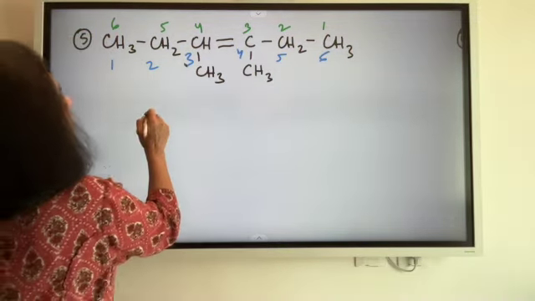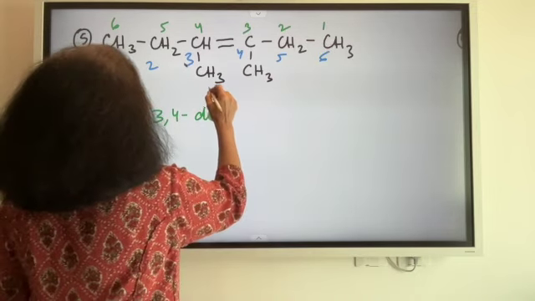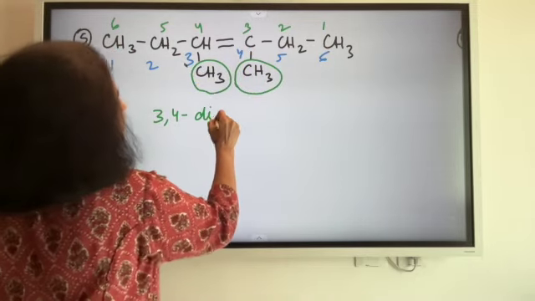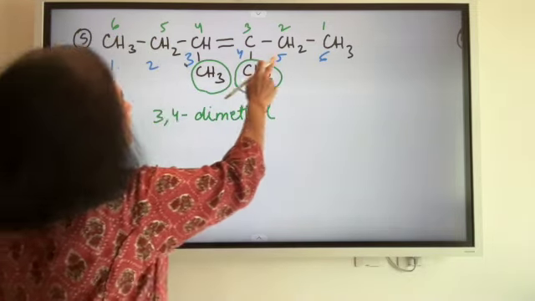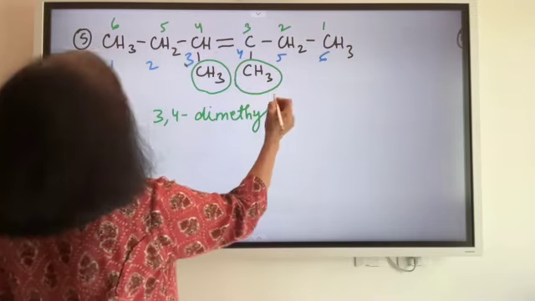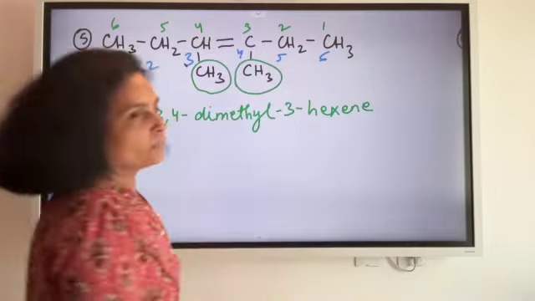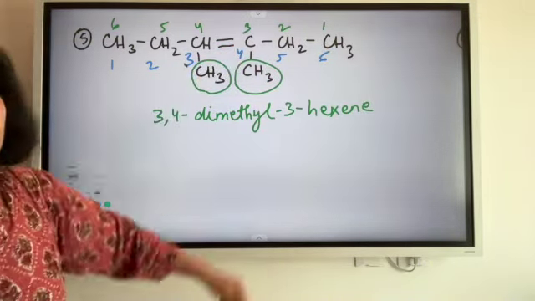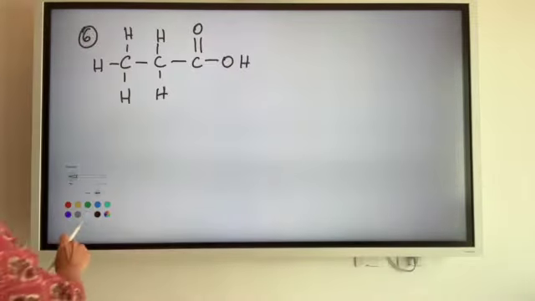All right, so I have 3,4-dimethyl. So इसकी पोजीशन और इसकी पोजीशन, 3,4-dimethyl, and it is a hexene. But position तो दिया नहीं double bond को, it is a 3-hexene. Correct, 3 because of the fact that the double bond is on the third carbon, right? Now moving on to